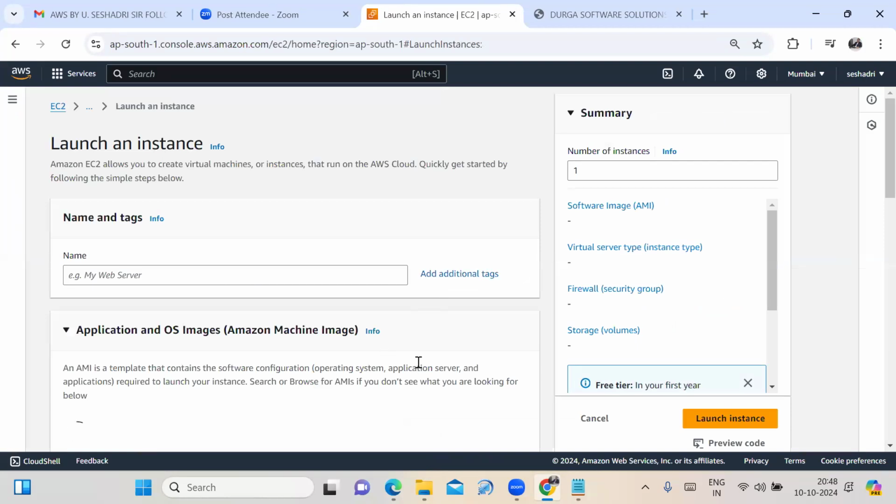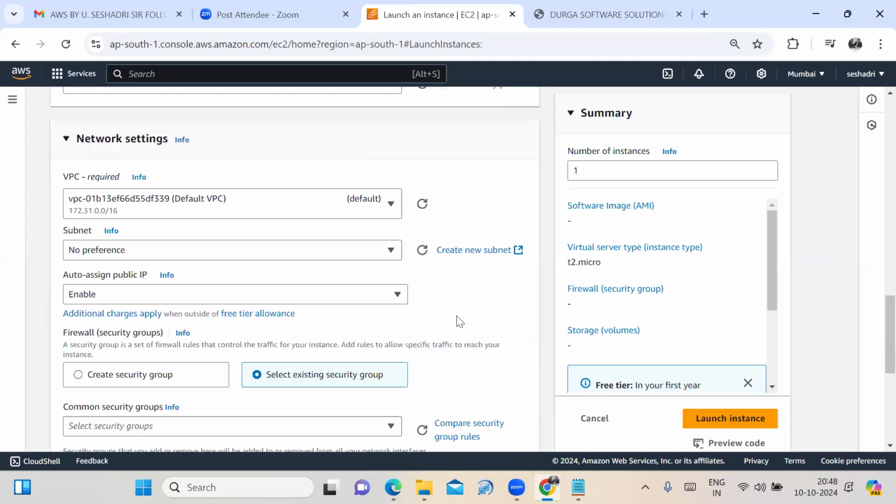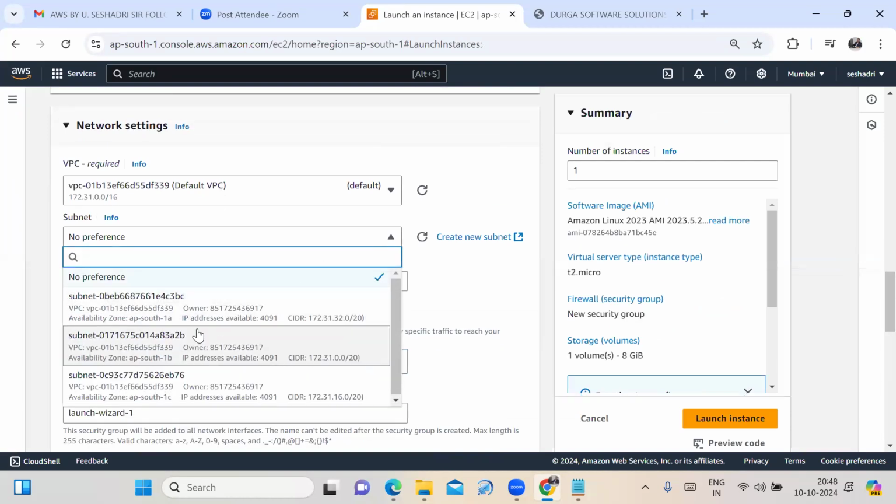See here, in the launch instance, in network settings, the edit option, we have to see how many availability zones are there. We observe here, friends: AP South 1E, AP South 1B, AP South 1C.